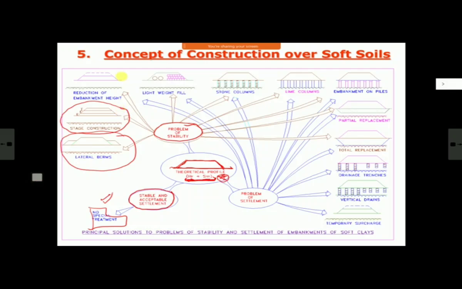Next is, if we can, most of the time this may not be possible, if we can reduce the height of the embankment, with that what will happen? My load will reduce. Once your dead load reduces, your increase in pore water pressure will reduce. Once that is reduced, your shear strength will be more. So if this is possible, we can do it. This is another. They are all theoretically possible solutions. Actually, some of them may not even be practical.